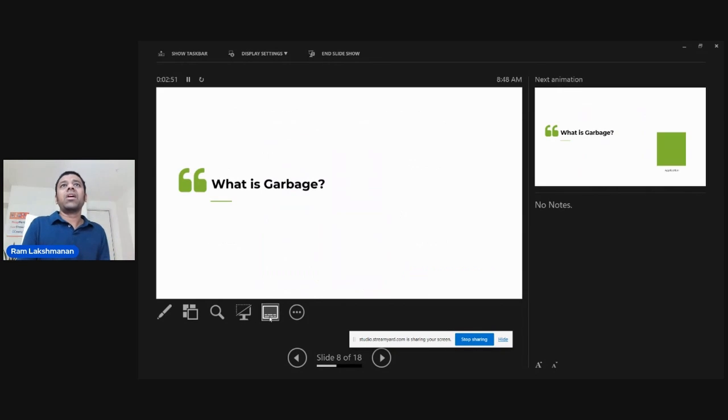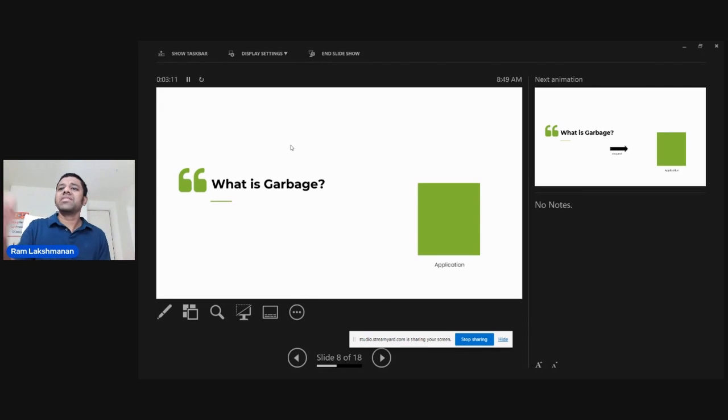Okay, so now let's talk about garbage collection. This is another major area which influences your application's performance as well as your cost of computing, right? So first, let's discuss what is garbage. What is garbage?